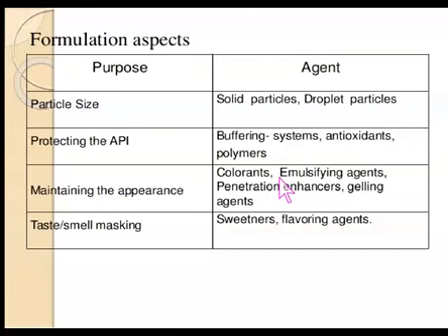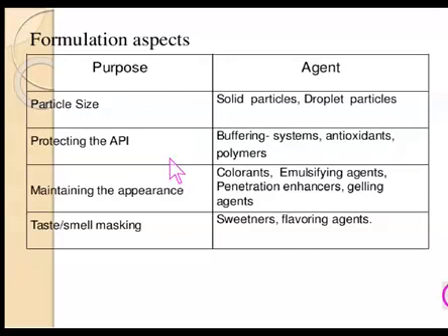The formulation aspects include the particle size or the globule size, protecting the API, maintaining the appearance, and taste or smell masking. Relative particle size: the agents will be the solid particles, droplet particles.